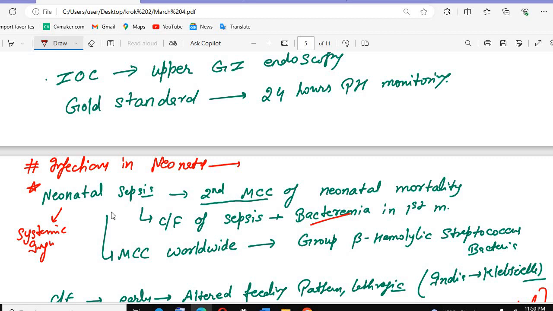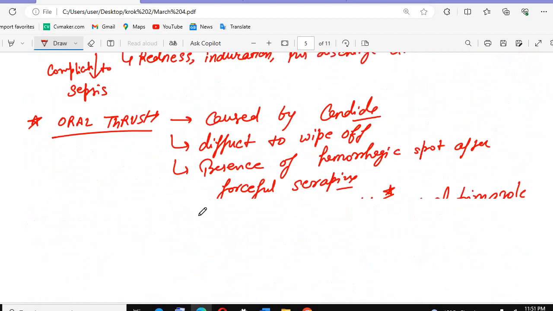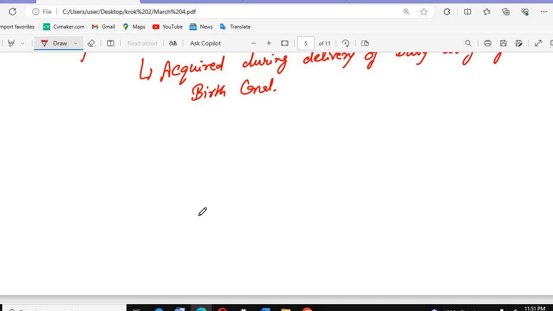There are other infections like the TORCH infections. In TORCH, T stands for toxoplasma, O for others, R for rubella, C for cytomegalovirus, and H for herpes. We discussed Toxoplasma gondii earlier. TORCH infection is very commonly seen in pediatric patients.